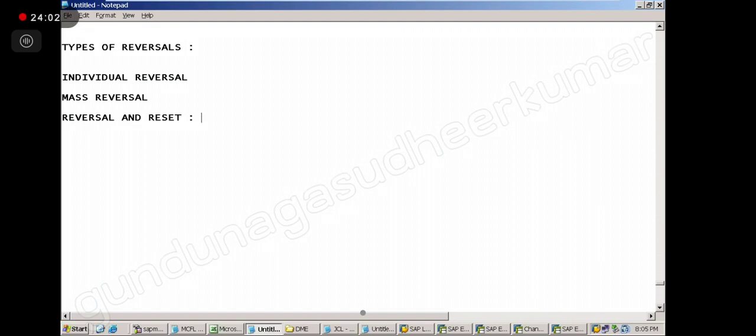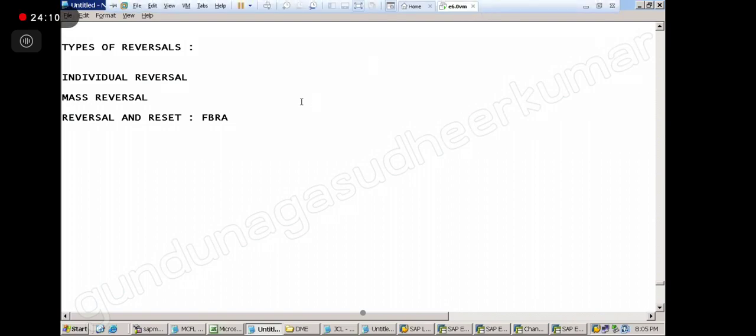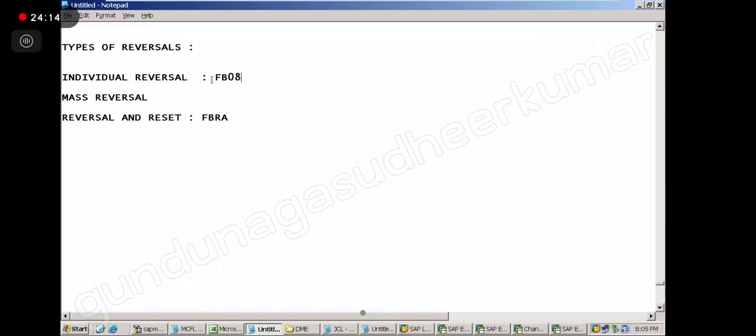The T code for reversal and reset is FBR2. For this one the T code is FB08. For this one the T code is F.80. Okay, note down.